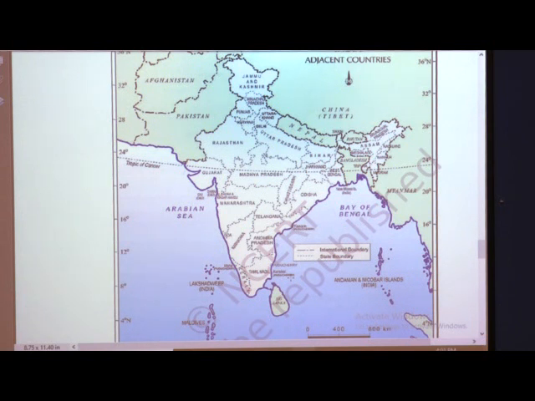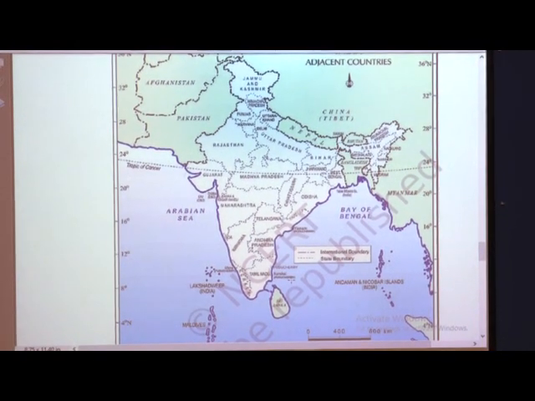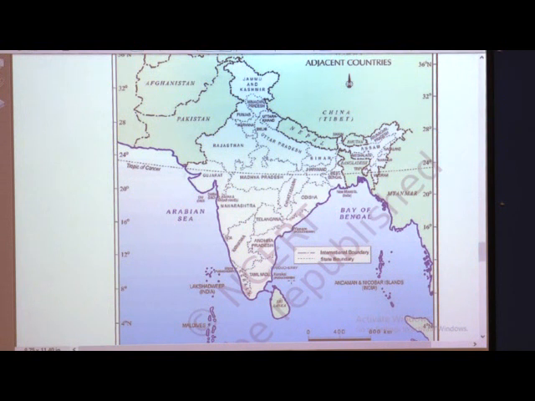So in the next part, namely Tibet, Nepal, Bhutan in the north, Myanmar and Bangladesh in the east, and southern neighbors across the sea consist of two islands like Andaman and Nicobar. Sri Lanka and Maldives: Sri Lanka is separated from India by the Palk Strait.